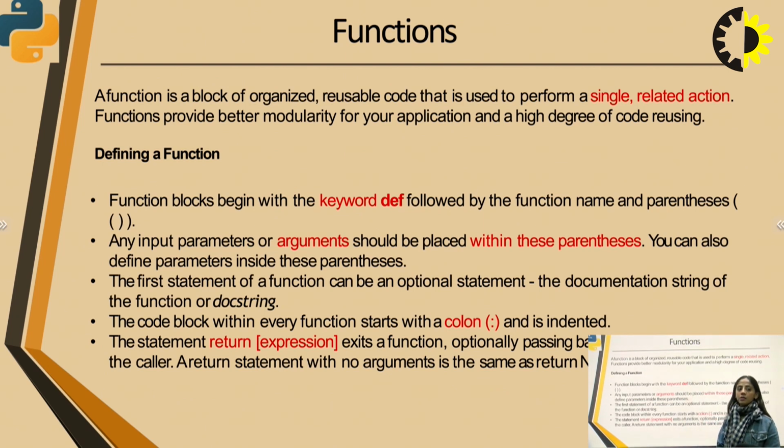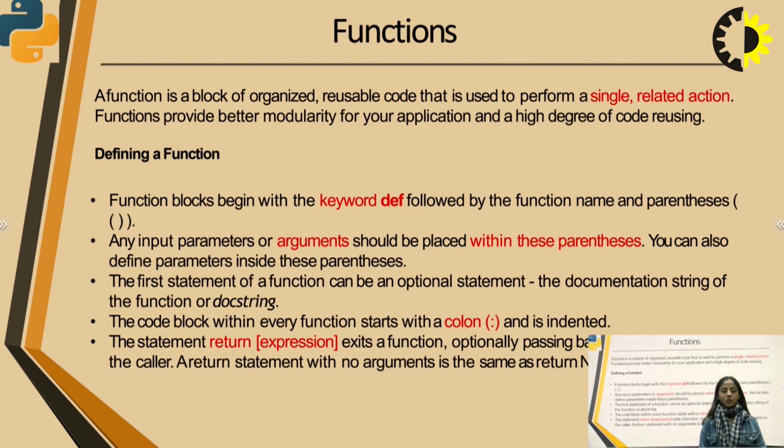A function is a block of organized, reusable code that is used to perform a single related action. Functions provide better modularity for your application and a high degree of code reusing. Now, how to define a function? Function blocks begin with the keyword def followed by the function name and parentheses, and any input parameters or arguments should be placed within these parentheses. You can also define parameters inside these parentheses.